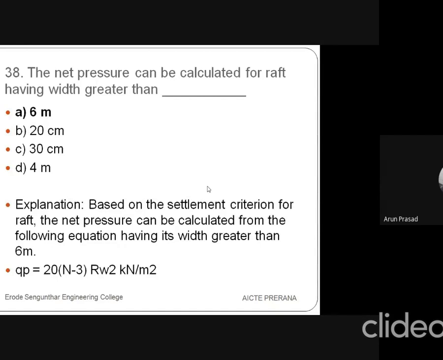Based on the settlement criterion for the raft, the net pressure can be calculated from the following equation for width greater than 6 meter. Rw2 is the effect of water table, N is the penetration resistance. So Qp is 20 into N minus 3 into Rw2, expressed in kilonewton per meter square.